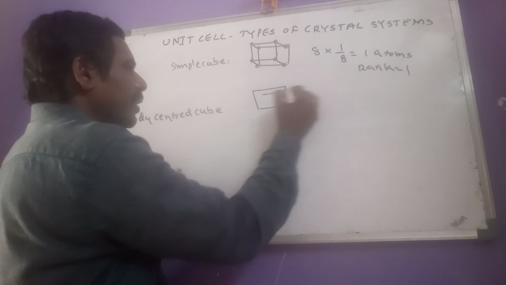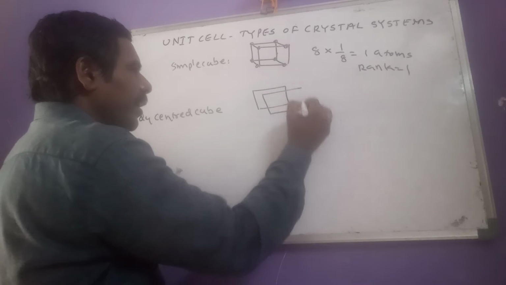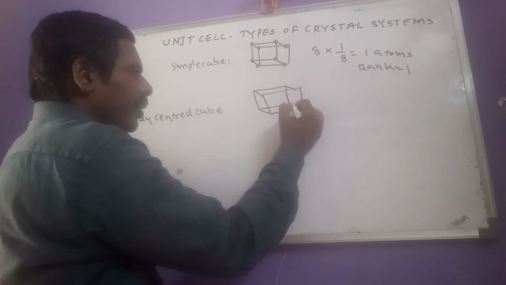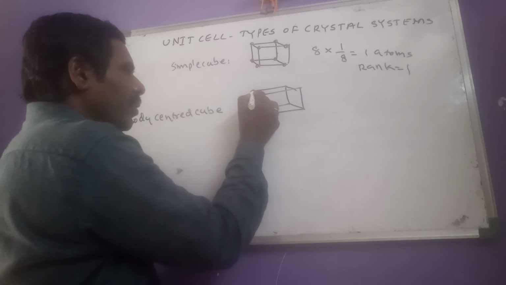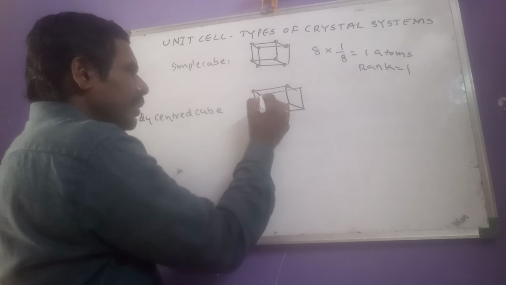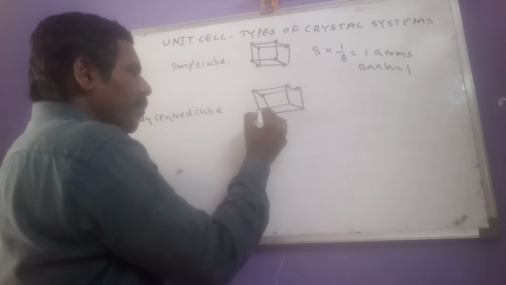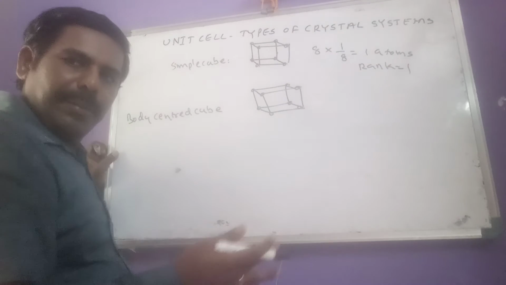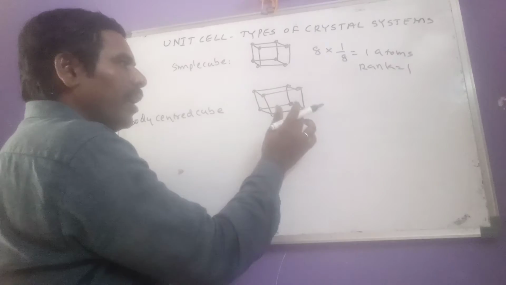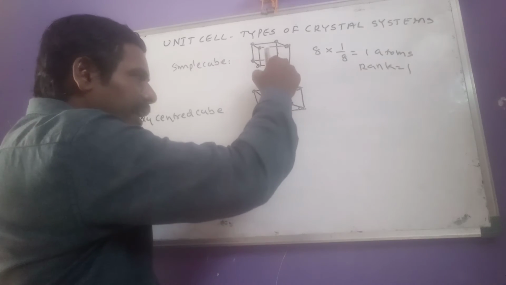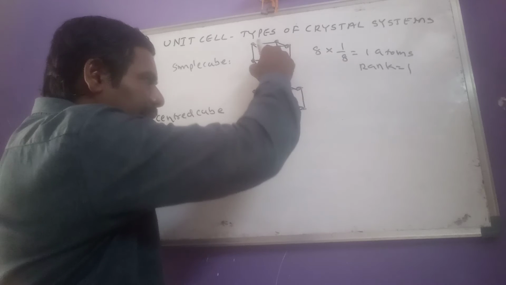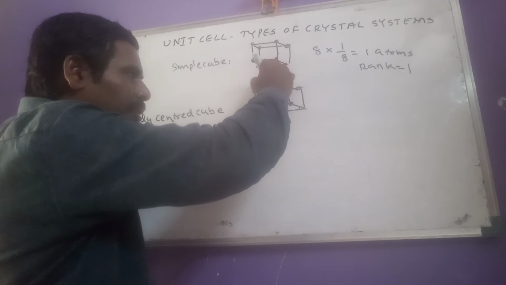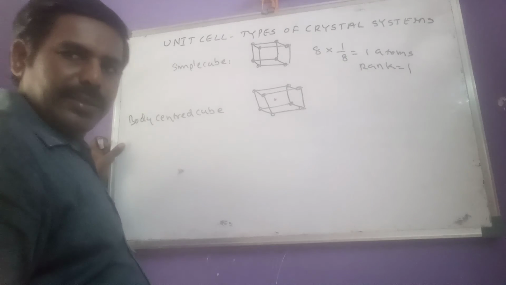For that we have to draw a cube. Now in body centered, constituent particles are present at corners, which is common. Along with the corners, at the center of the body, that means in the middle, one constituent particle is there.